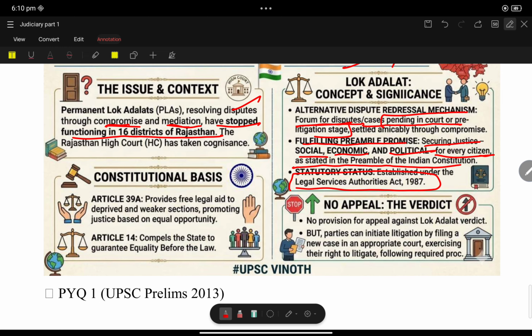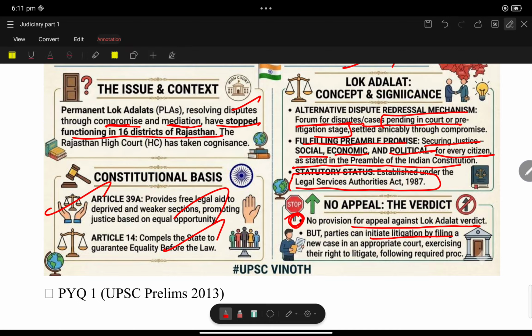So it is a statutory body. Let us discuss the constitutional basis. Article 39A of the Constitution provides free legal aid to the deprived and weaker sections, promoting justice. Everyone knows that. Article 14 compels the state to guarantee equality before law. And finally, the important thing regarding Lok Adalat: there is no provision for appeal against the Lok Adalat verdict.